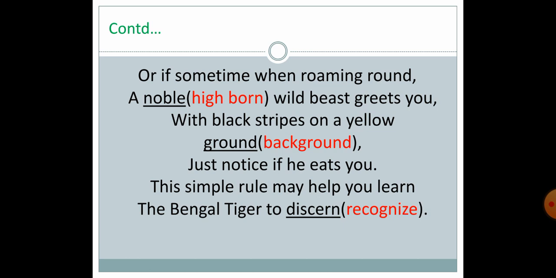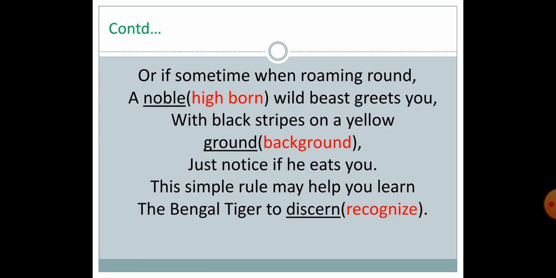Or if sometime when roaming around, a noble wild beast greets you with black stripes on a yellow ground. Just notice if he eats you.